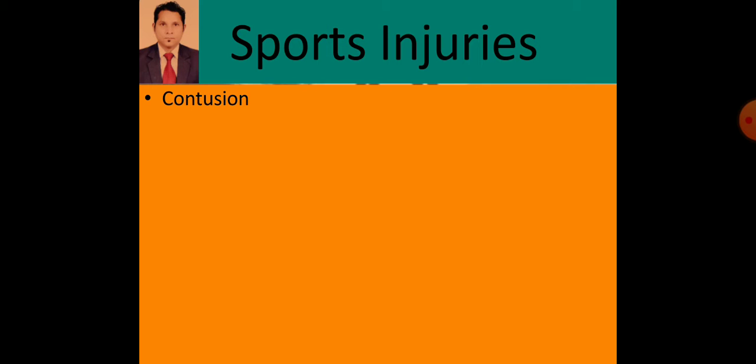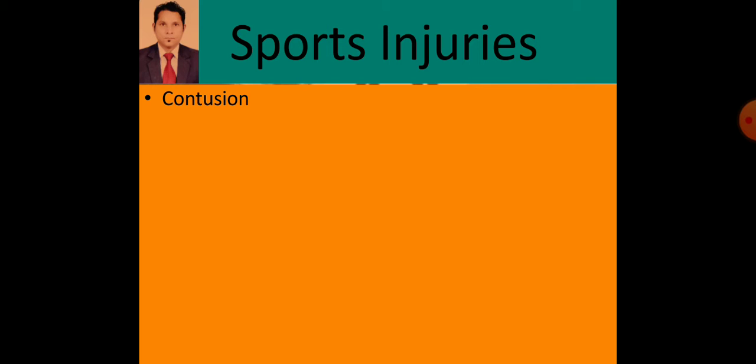These injuries are categorized as soft tissue injuries: abrasion, contusion, laceration, incision, and two muscle injuries, sprain and strain. These all are in the category of soft tissue injuries. So, in this order, first we have discussed abrasion in the previous video.